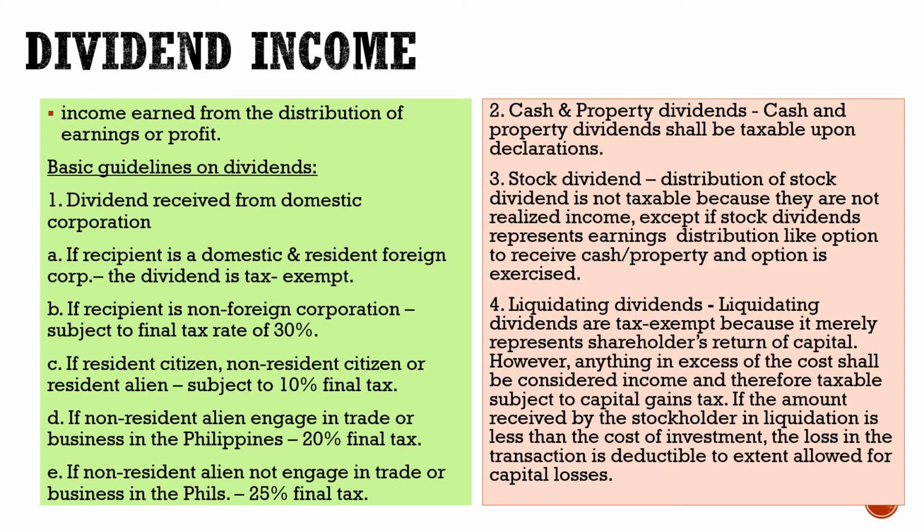Cash and property dividends shall be taxable upon declaration. For stock dividends, the distribution of stock, this is not taxable because it is not realized income. Except if the stock dividend represents earnings distribution, like an option to receive cash or property, and the option is exercised, that's the time you will recognize it as part of your income.